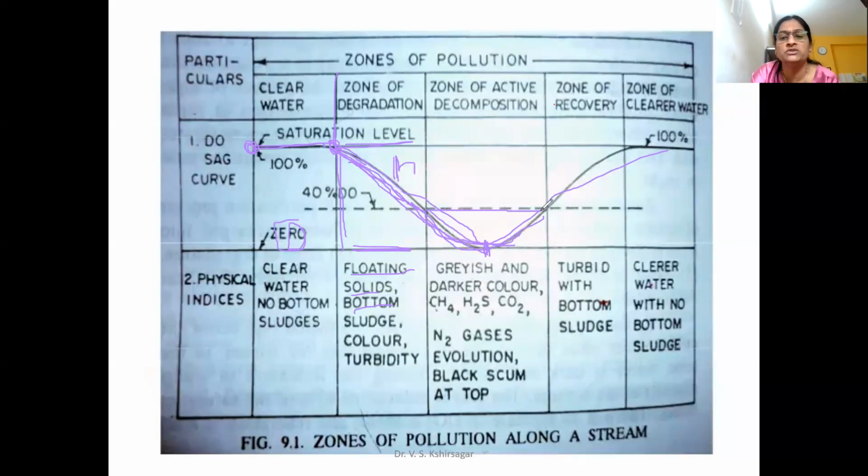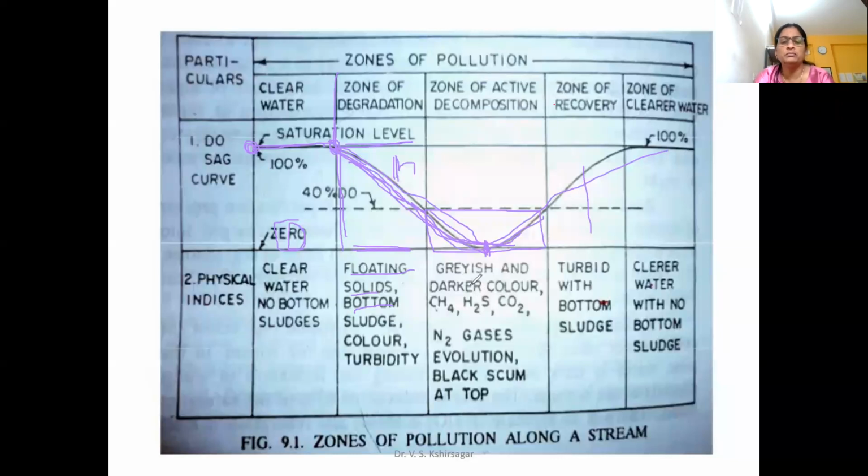In this portion it is not possible for aquatic plants and aquatic animals to survive. Here they can survive, but in this portion it is not possible because there is almost zero level of dissolved oxygen. That portion is known as the zone of active decomposition, because all the bacteria have started working together for decomposition of organic material. So they need a large amount of oxygen. If so much oxygen is consumed by them, a drop of oxygen is found there. That is known as the active decomposition zone.